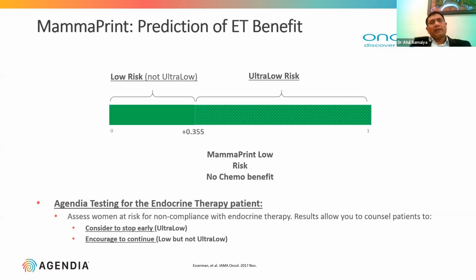So whether these ultra low risk patients actually benefit from the endocrine therapy. There is low risk patient. We all know low risk patients do not benefit from chemotherapy. So there is another subgroup, ultra low risk patient. Do they actually benefit from the long term endocrine therapy or not? Next.